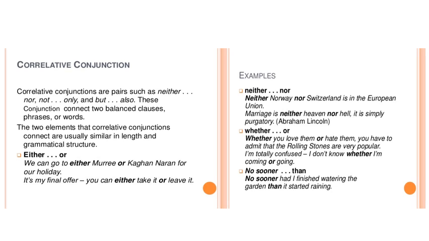No sooner had I finished watering the garden than it started raining. So this is the other example of the correlative conjunction. Do remember that they always appear in pairs.